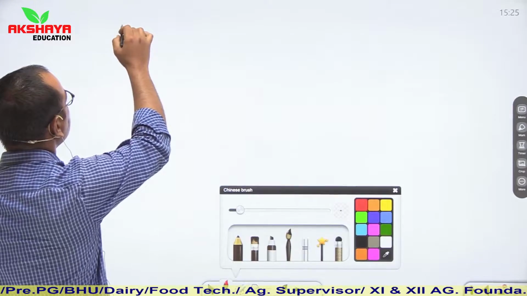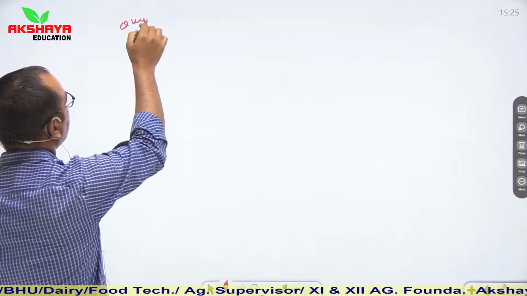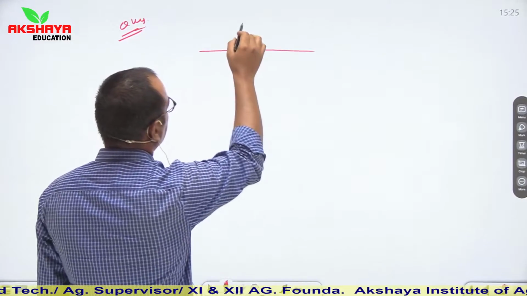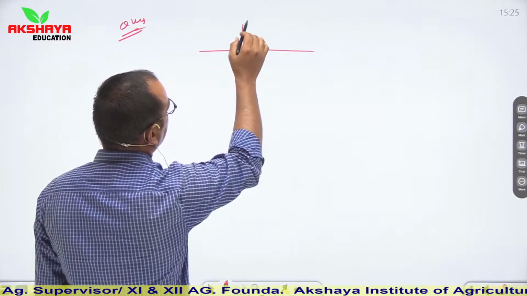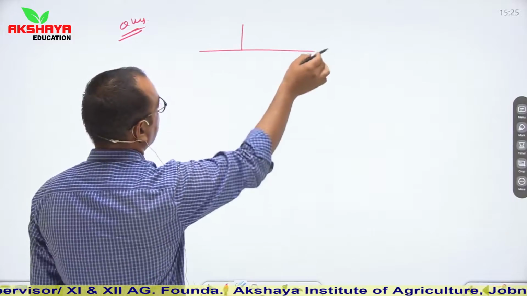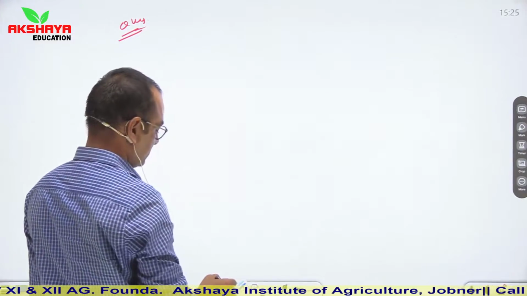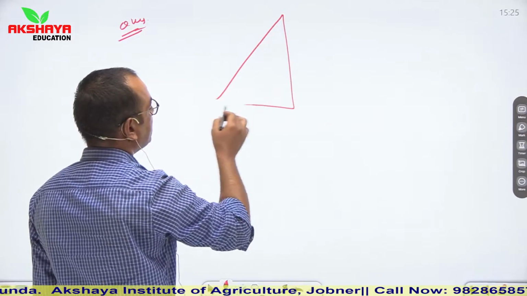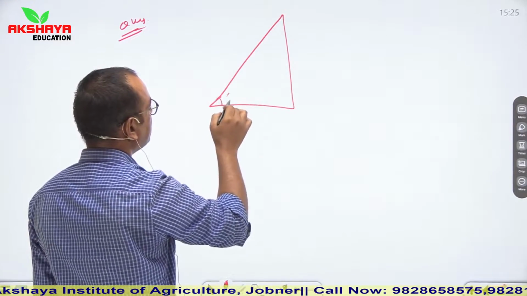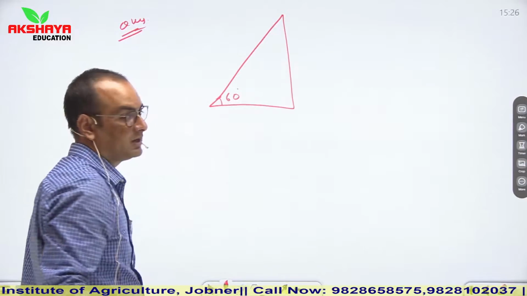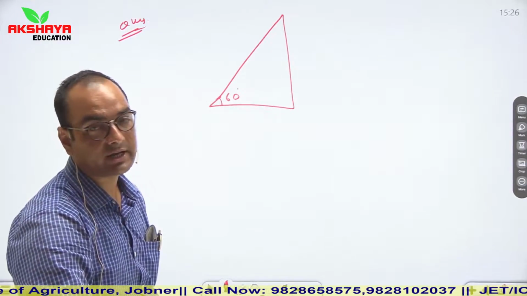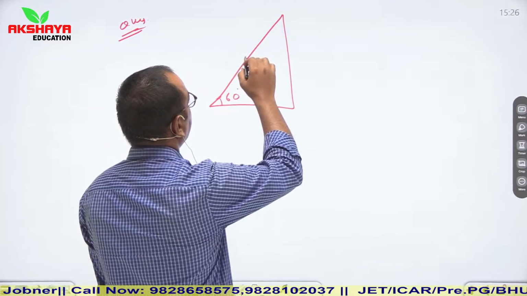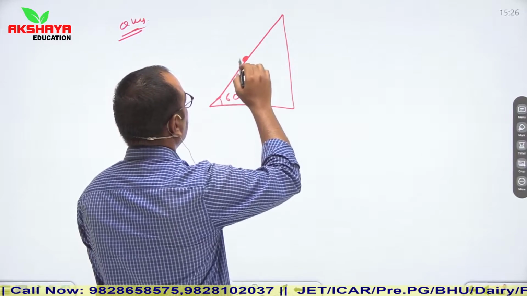Another pattern of question is, let us say that there is a circular turn of banking 60 degree. There is no friction.